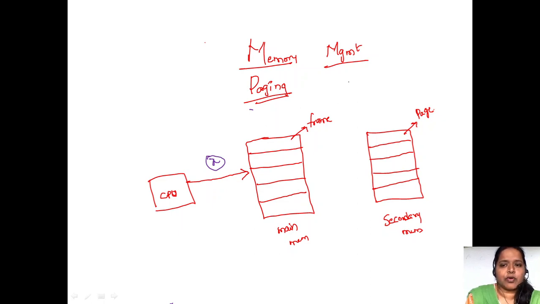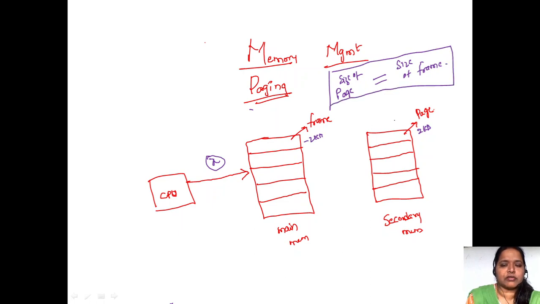Here the important criterion you need to follow is that the size of a page should be equal to the size of the frame. That has to be followed. If the page size is 2 KB, the frame size should also be 2 KB only. If it is 4, here also it should be 4 only. Why? Because we are dumping the pages onto the frames, so it will be very helpful for us if the page size equals the frame size. That is a mandatory condition.